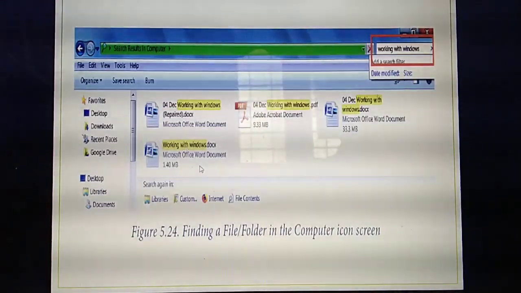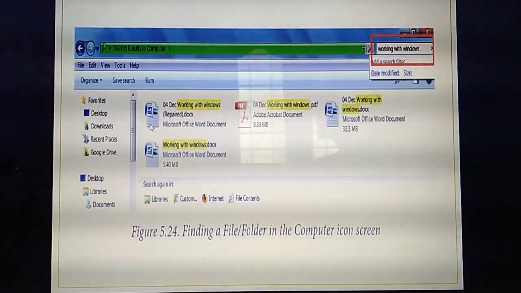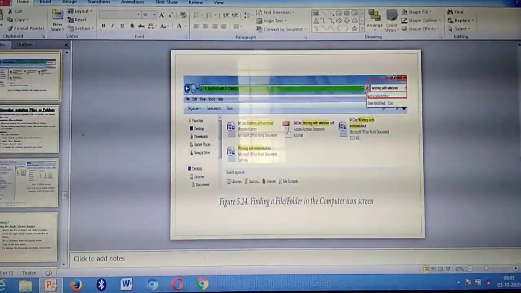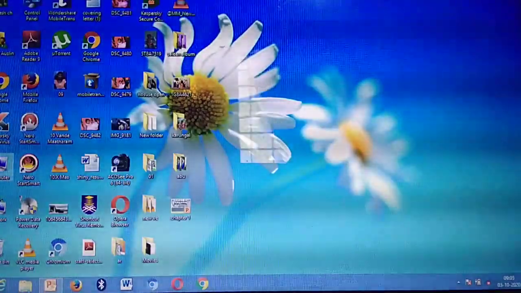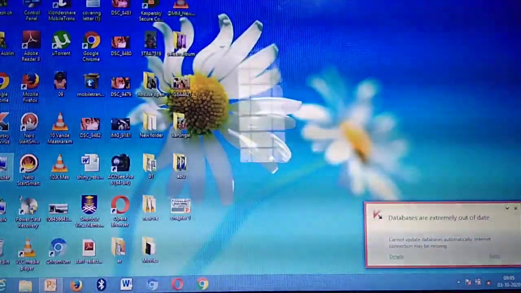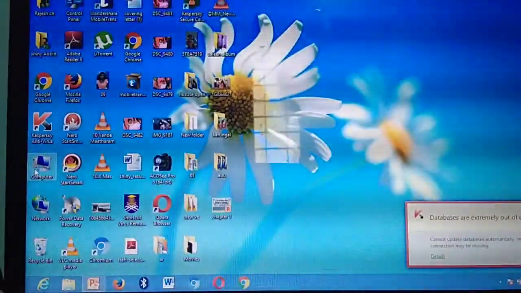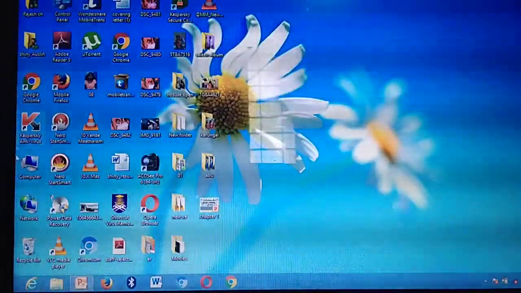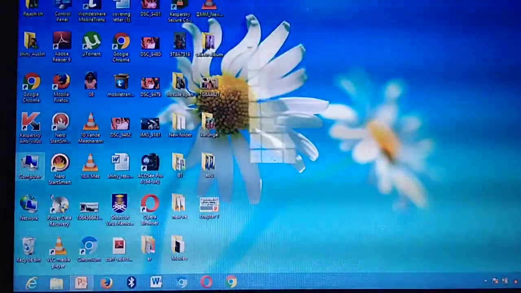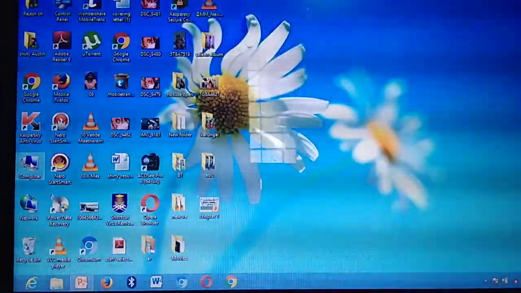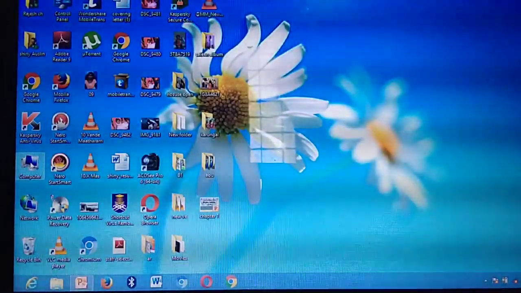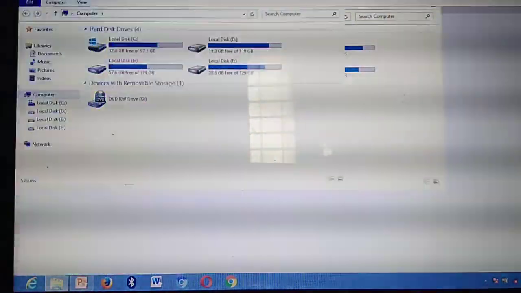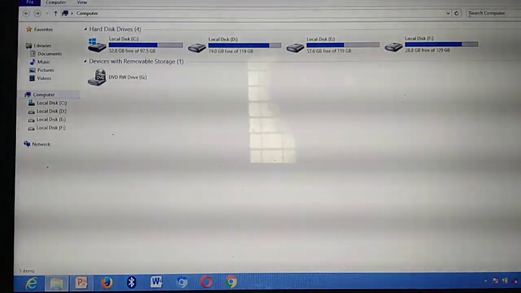So, see it. If you click this computer icon, where will the computer icon be in the desktop? Listen. So, this is the computer icon, isn't it? Yes, which is the computer icon? This is the computer icon. So, what are they telling to open? You need to open this computer icon. So, you need to double click this computer icon.